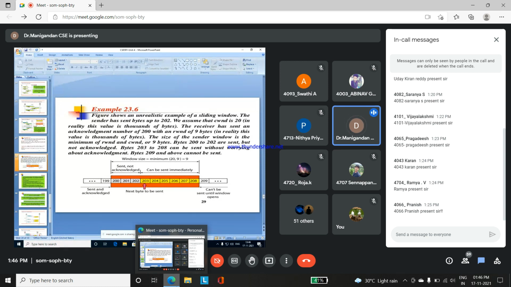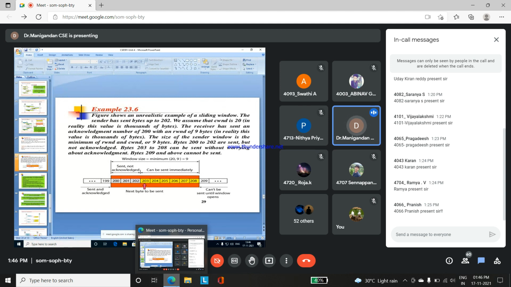Here the figure illustrates the sliding window process. The sender has sent up to 202 bytes. We can assume the values here are small; in reality the values are in thousands of bytes. The receiver has sent an acknowledgement number of 200 with an rwnd of 9 bytes. In reality the value is in thousands of bytes. The size of the sender window is the minimum of cwnd and rwnd, which here is 9 bytes. Bytes 200 to 202